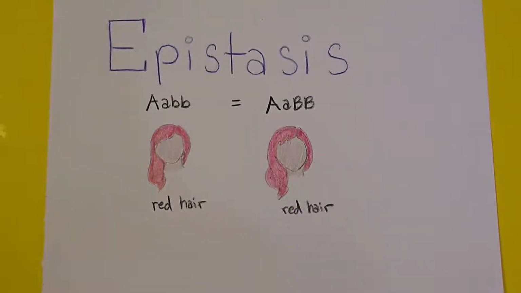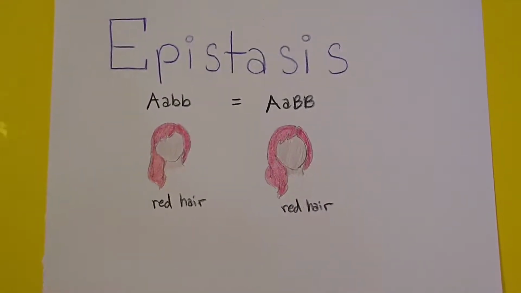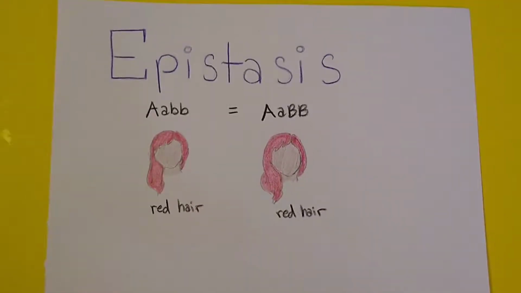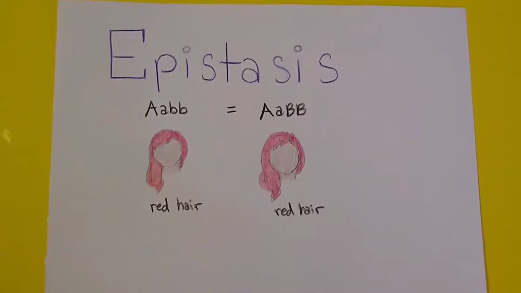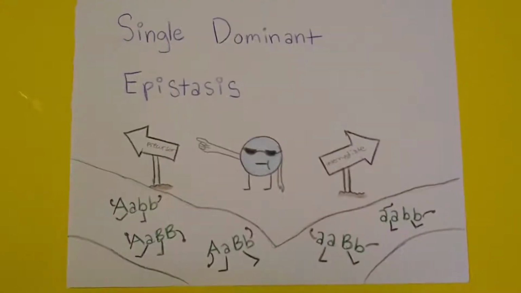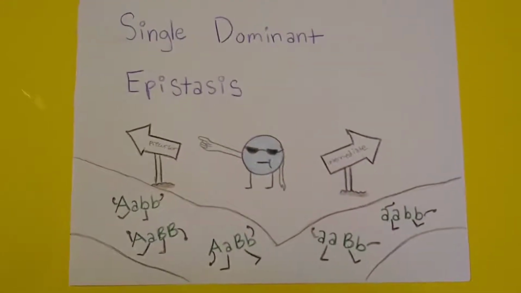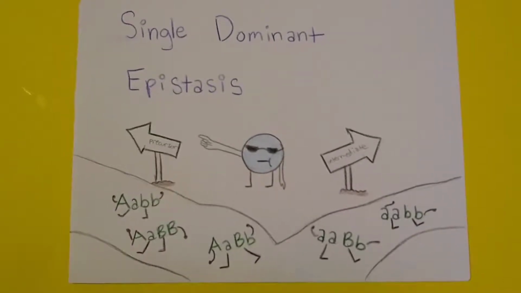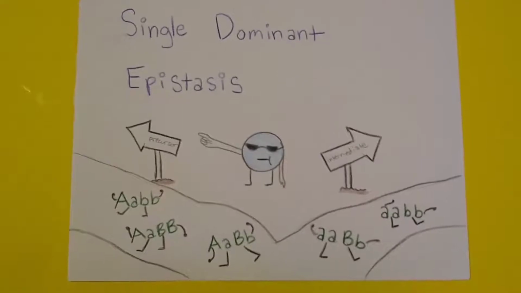Epistasis is when the expression of an allele at one loci is either masked or changed based on the expression of another. This can result in genotypes that are different from each other that express the same phenotype. For single dominant epistasis, it's the dominant allele at one loci that masks or changes the second loci, meaning that if a genotype contains a big A allele, then it's always going to represent one particular phenotype, no matter what the other loci is.